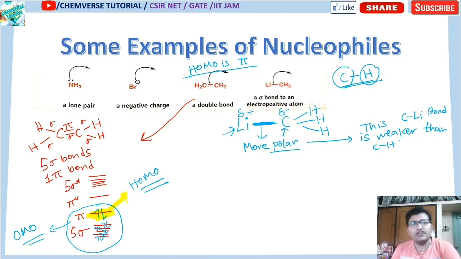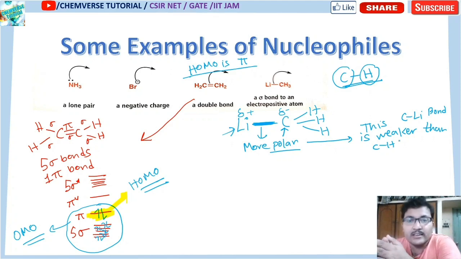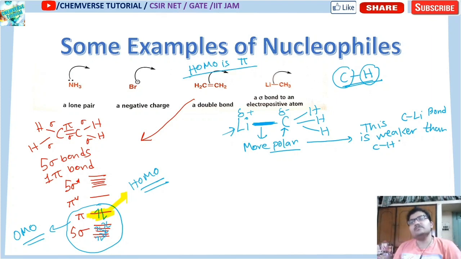Here also I can say that it is a sigma bond. It is not purely a sigma bond, but we can call it a sigma bond. There is electrostatic interaction, and you know that any bond has some amount of ionic character and some amount of covalent character. Now this bond has more ionic character, and that is why it is more polarizable and less stable.